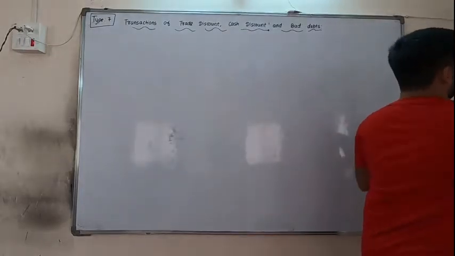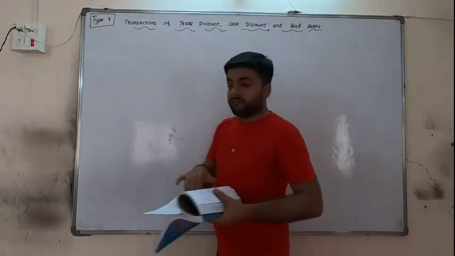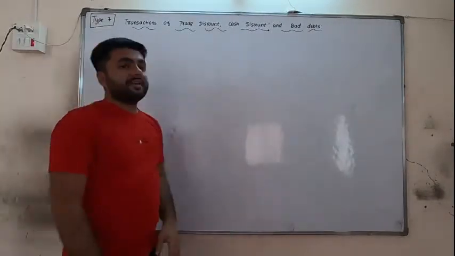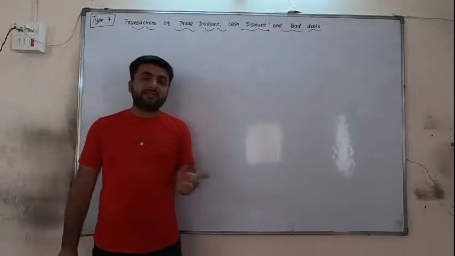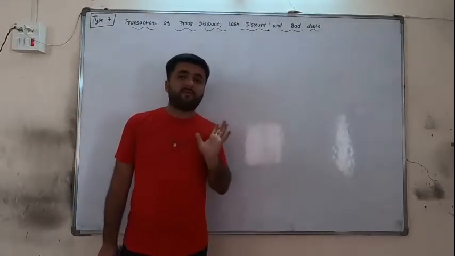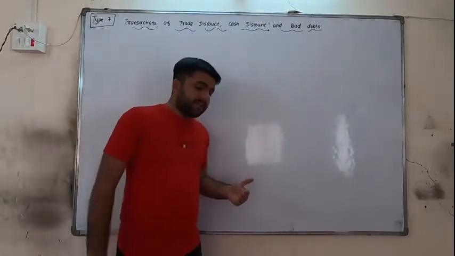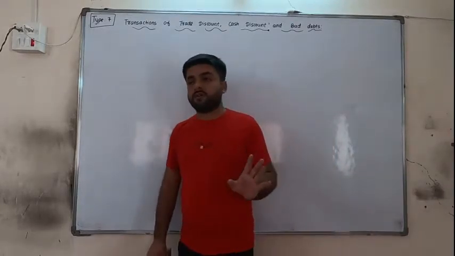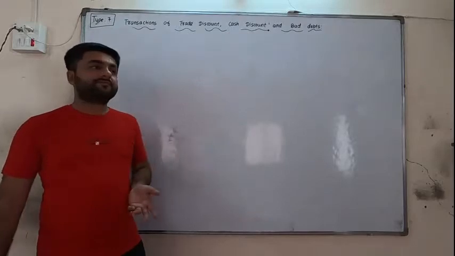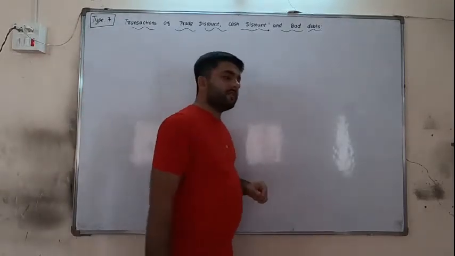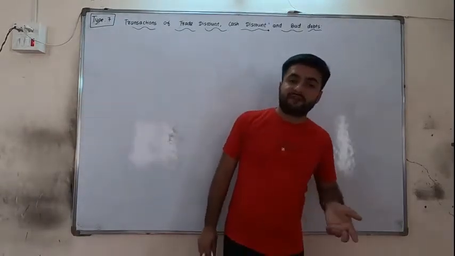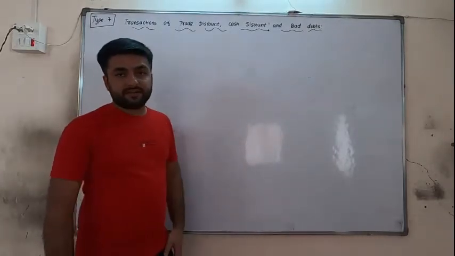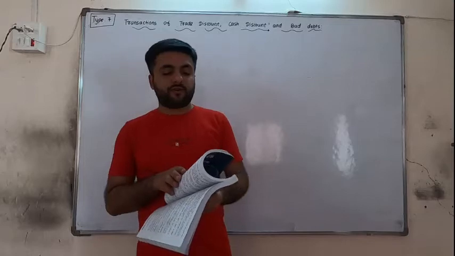After that we are seeing its theory. But friends, I would like to repeat that trade discount and cash discount we have already discussed in type 4, that is transactions about goods. In that I explained that trade discount is not recorded in books, it is directly subtracted, whereas cash discount is recorded in the books, it is subtracted after trade discount is subtracted, and it again has discount received and discount allowed. Now let us again look at them.